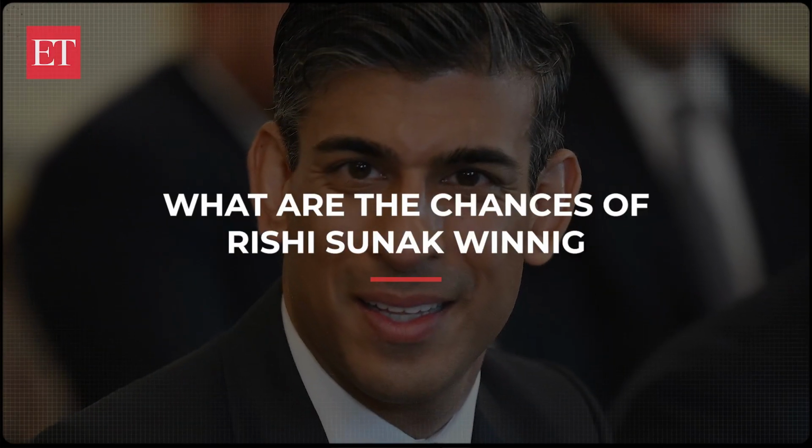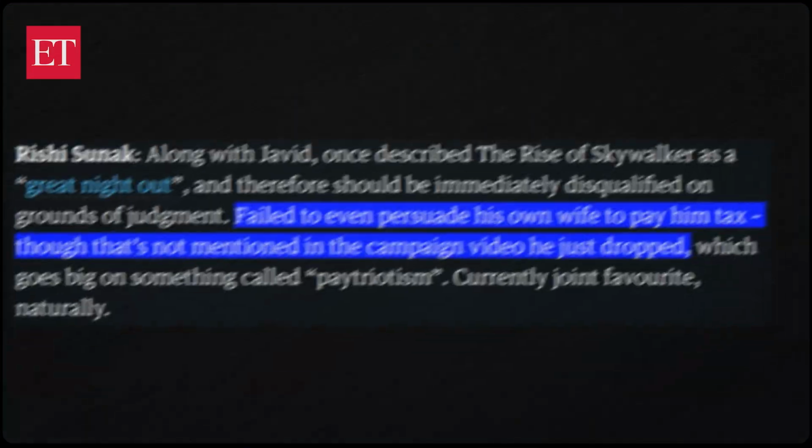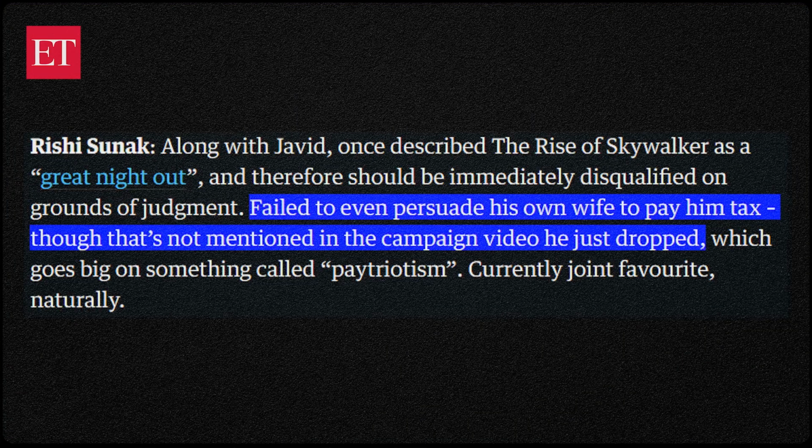So what are the chances of Rishi Sunak winning? According to the report by AFP, Rishi tops the latest poll of Conservative Party members who will eventually choose their next leader. Interestingly, the Guardian has called his campaign video something gone big on patriotism, blaming him for failing to persuade his wife to pay him tax.